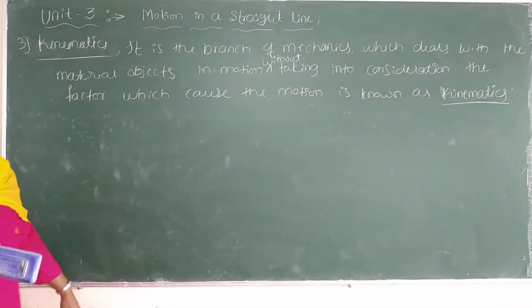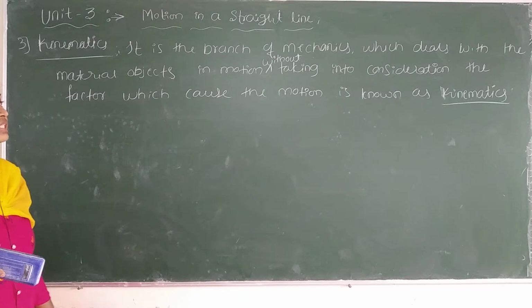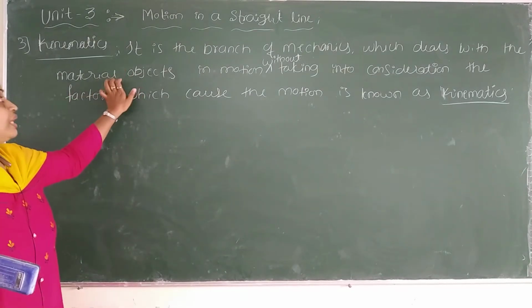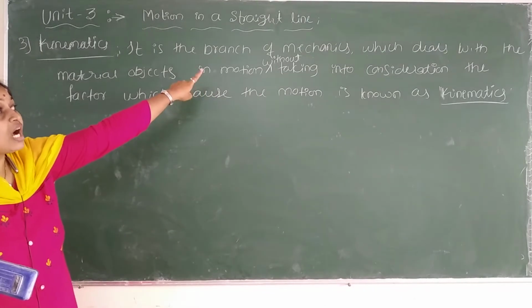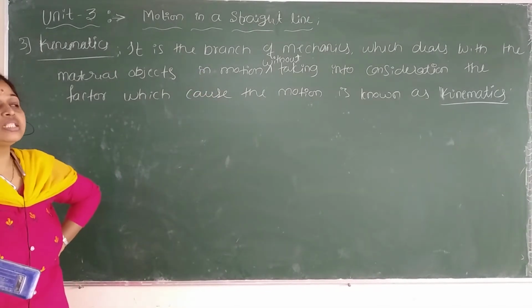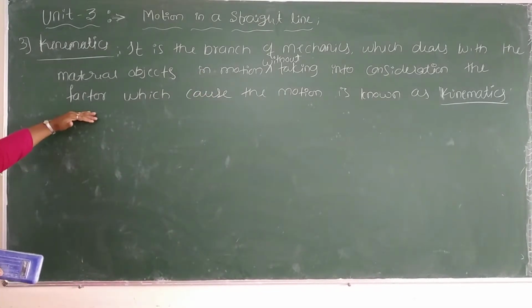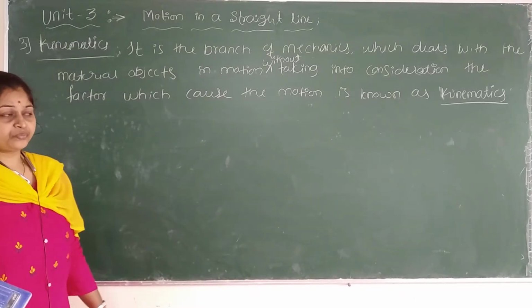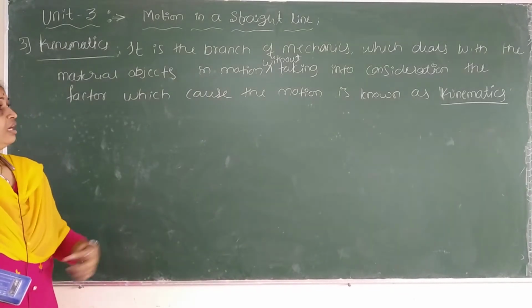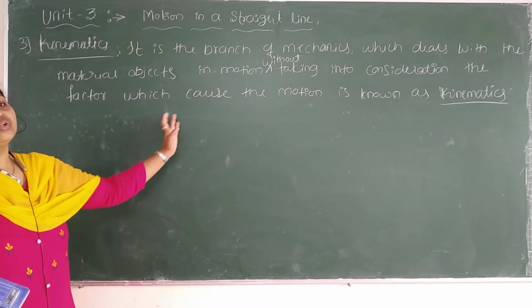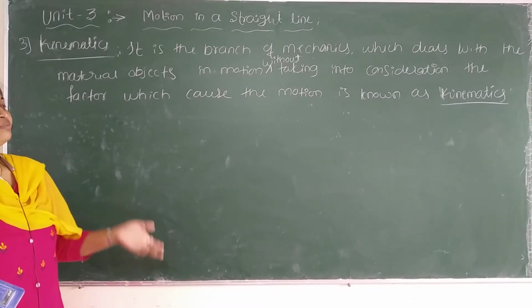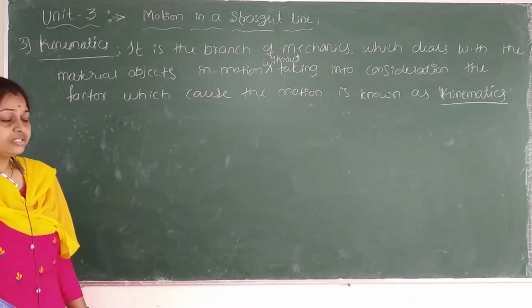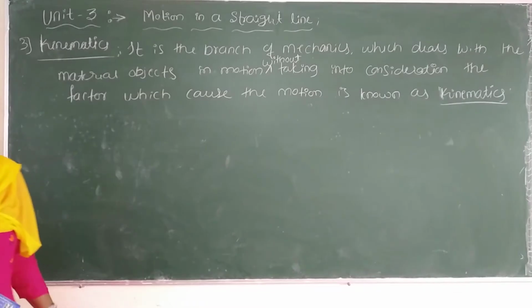It is the branch of mechanics which deals with the study of material objects in motion without taking into consideration the factors which cause the motion. So there is a motion and we don't know the cause, we don't know the reason why it is in motion. Such a motion is known as kinematics.